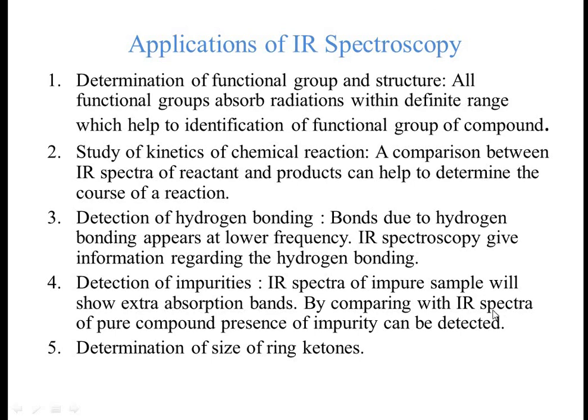By comparing with the IR spectra of the pure compound, presence of impurity can be detected. If impurities are there, then definitely we observe some extra absorption bands compared to the pure compound.